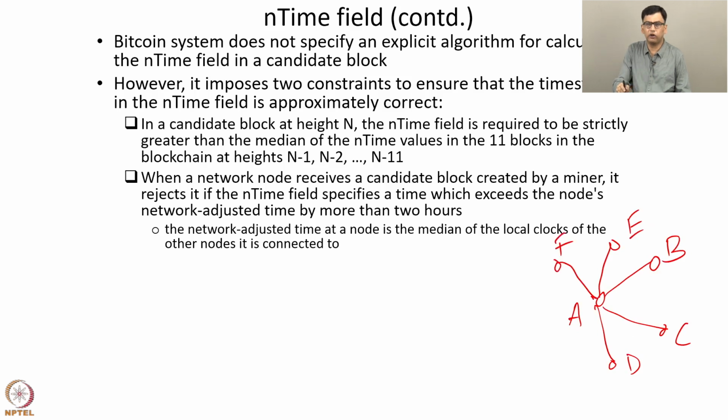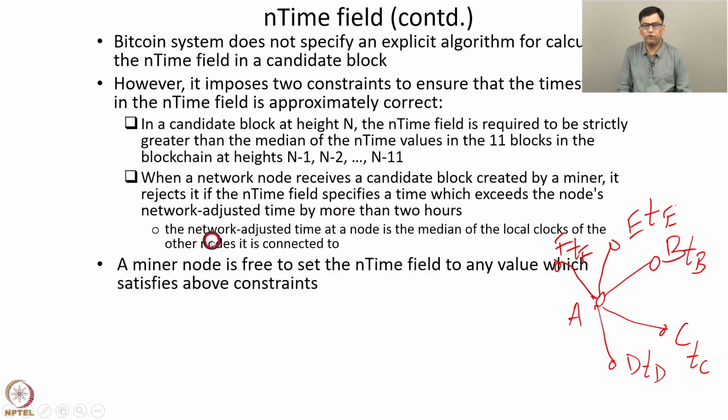We can find the median of the local clocks of these other nodes. For example, B has a local clock of TB, then C has a local clock of TC, D has a local clock of TD, and so on. F has a local clock of TF. So the neighbors of node A are B, C, D, E, F, and their corresponding local clock values are TB, TC, TD, TE, and TF. We find the median of these 5 values, and that is the network adjusted time of node A.